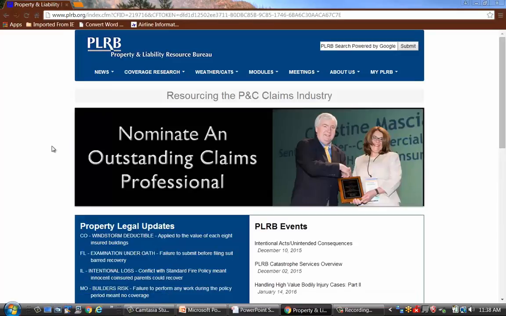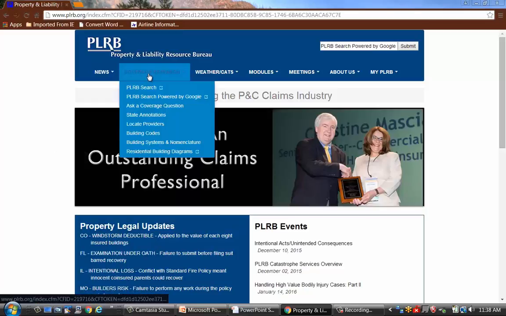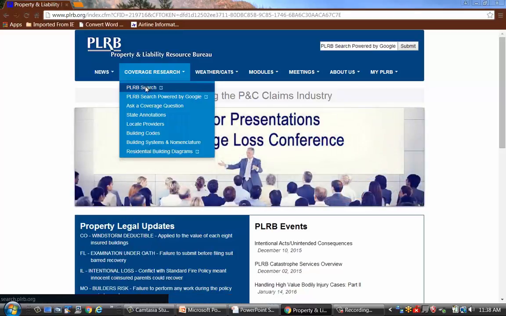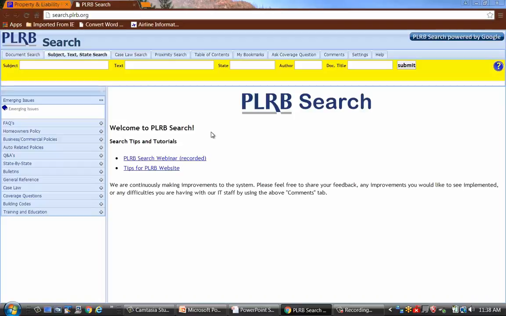After you have signed in, we're going to go to the top of the page where it says Coverage Research and go down to PLRB Search and click on that. We see a number of tabs across the top of the page: Document Search, Subject Text and State Search, Case Law Search, etc. We're going to use the Subject Text and State Search and fill in various boxes.